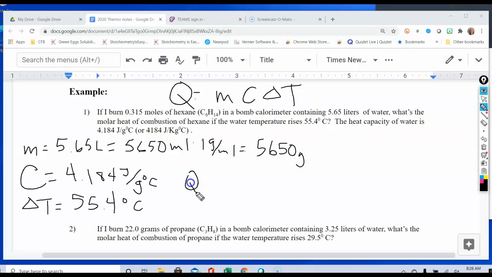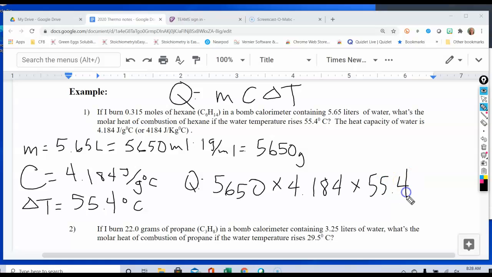So we're going to calculate Q by taking our mass, 5,650, and multiplying it by our specific heat constant, which is 4.184, and multiplying that by 55.4.